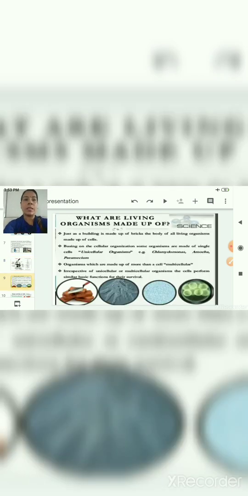Now we will see that what are living organisms made up of. Just as a building is made up of bricks, the body is also made up of so many types of cells. If you will take an example of your building where you are staying, you will see that there are so many floors.